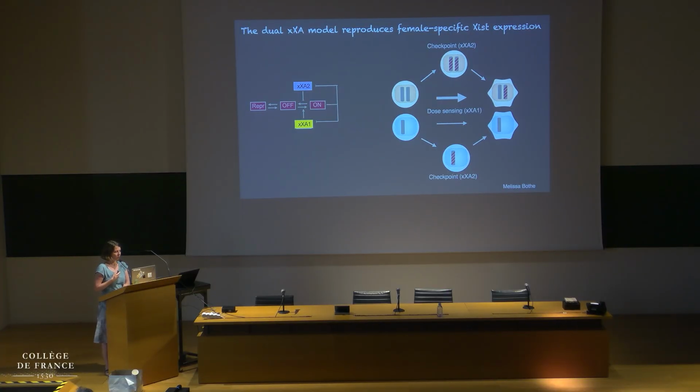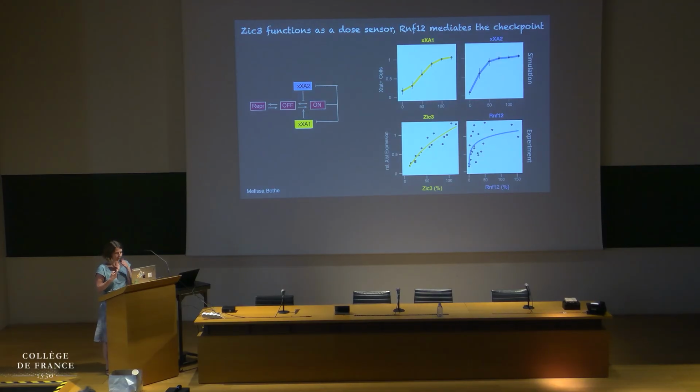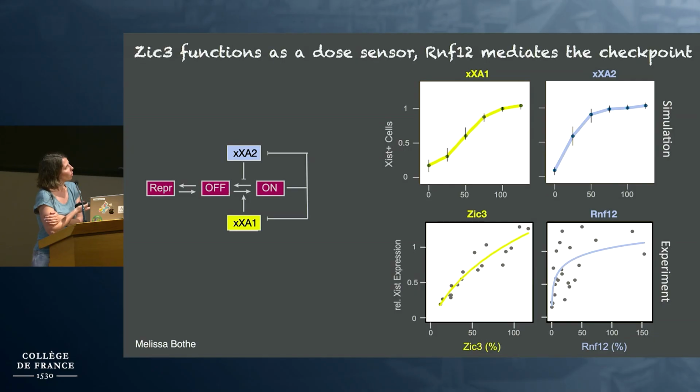So now we wanted to know how our known factors, ZIC3 and RNF12, would fit into this model. So we compared model simulations to experimental data. First, we look at the dose-response relationship. I showed you both of them already, but this suggests that RNF12 more resembles this XXA2 factor, which operates in this checkpoint, while ZIC3 resembles more the XXA1 factor, which is the dose-sensitive activator. So that's our working hypothesis.